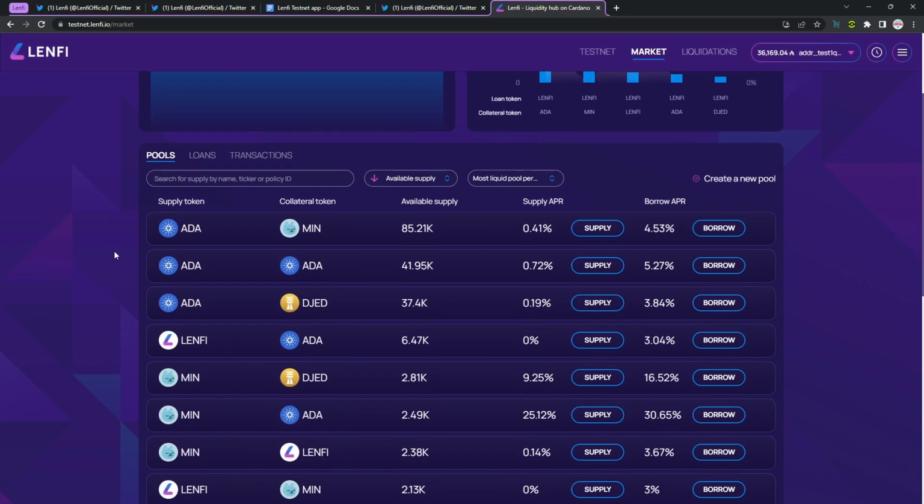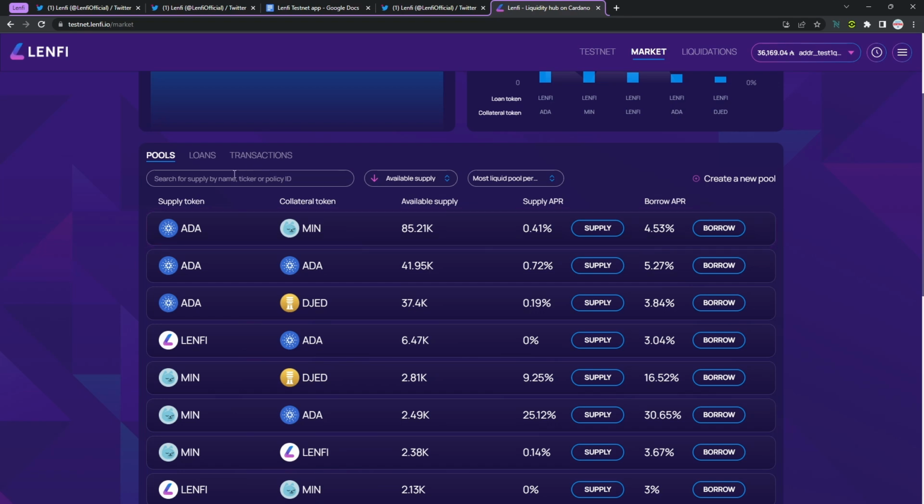Now, if I scroll down a little bit, the very first tab I've got here is going to be the pools tab. So I can see the supply token, which if I'm providing liquidity, is the token that I'm going to be providing. And I can also see the actual supply APR, which is listed right here. I can see the collateral token, which if I'm borrowing will be the token that I have to put up as collateral in order to borrow the supply token. And in this case, the APR is listed here, which right now for the ADA/Min liquidity pool, if I put up my collateral, which is Min, to borrow ADA, I'll be paying an interest APR of 4.53%.